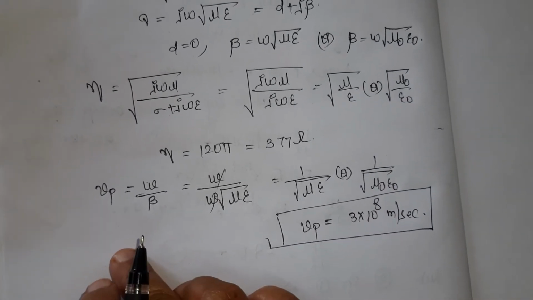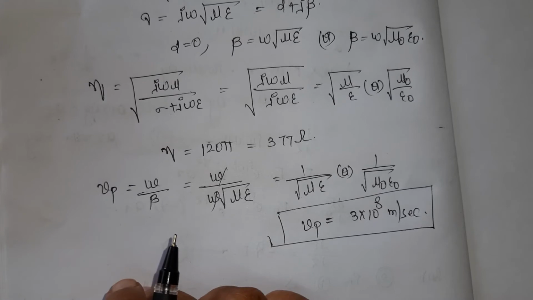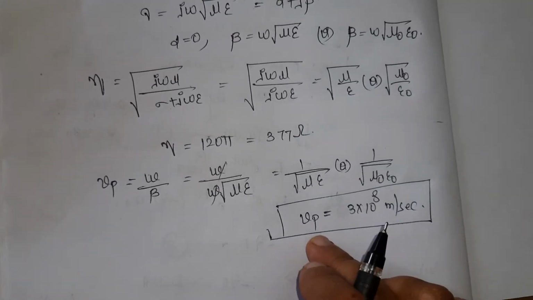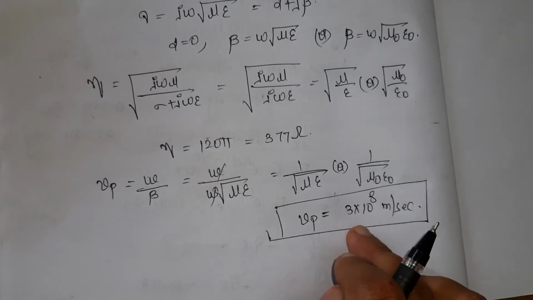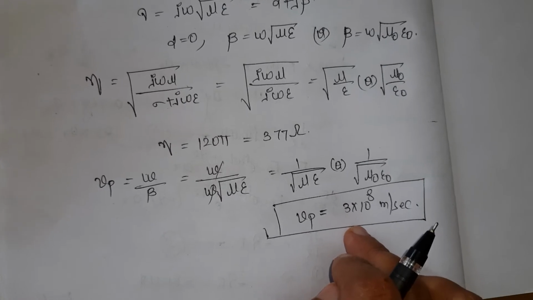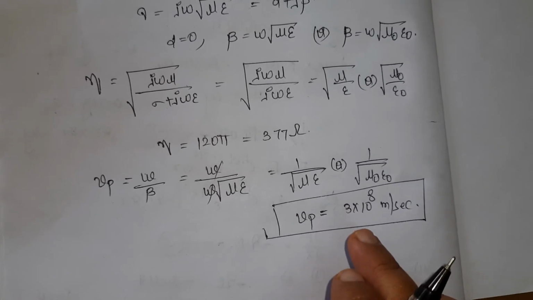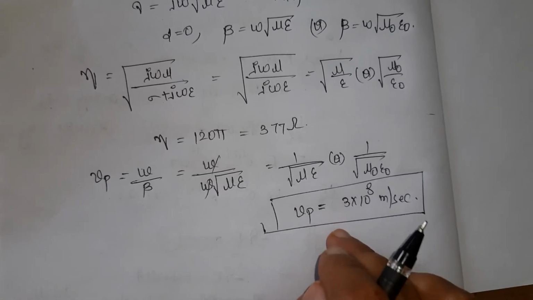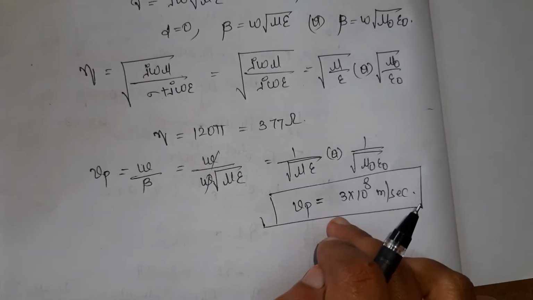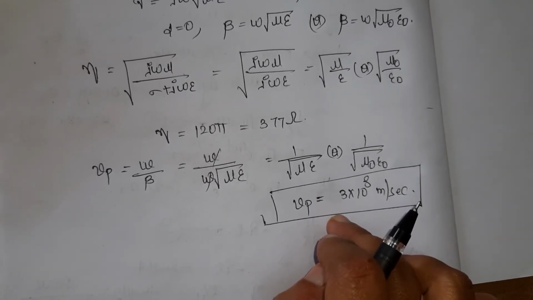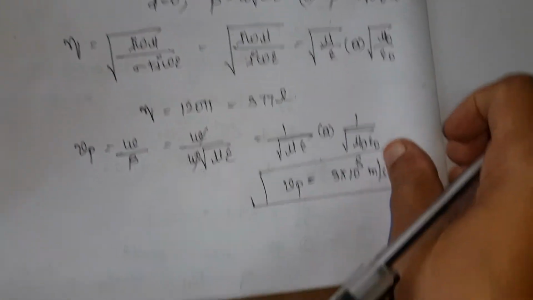When the electromagnetic wave is propagating in free space, it moves with the speed of light. Very important conclusion.